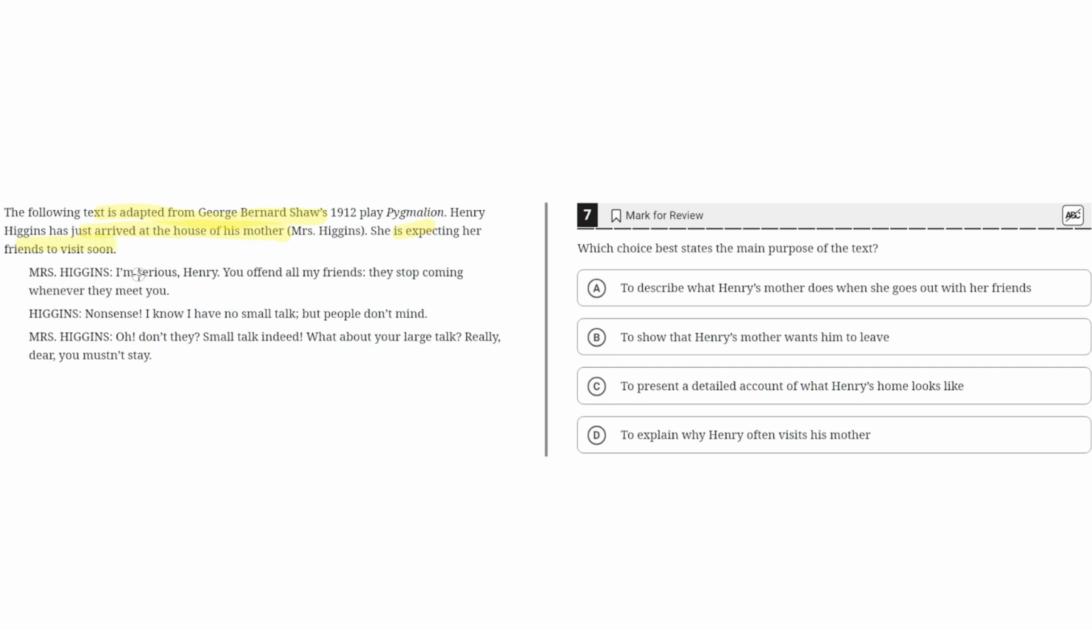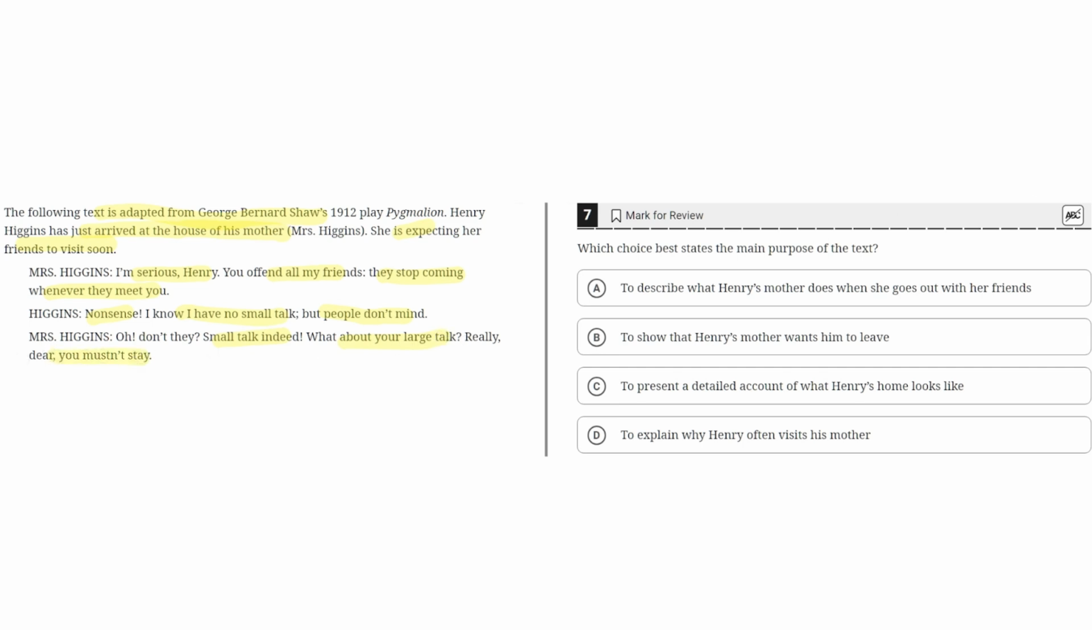Miss Higgins: I'm serious, Henry. You offend all my friends. They stop coming whenever they meet you. Higgins: Nonsense. I know I have no small talk, but people don't mind. Miss Higgins: Oh, don't they? Small talk indeed. What about your large talk? Really, dear, you mustn't stay.